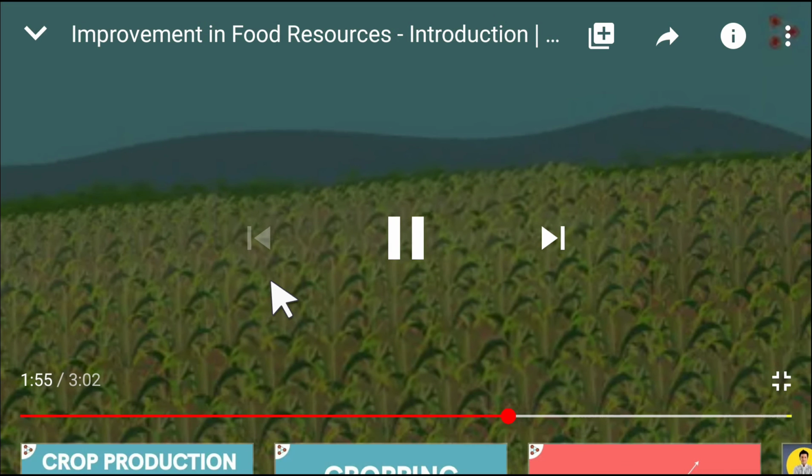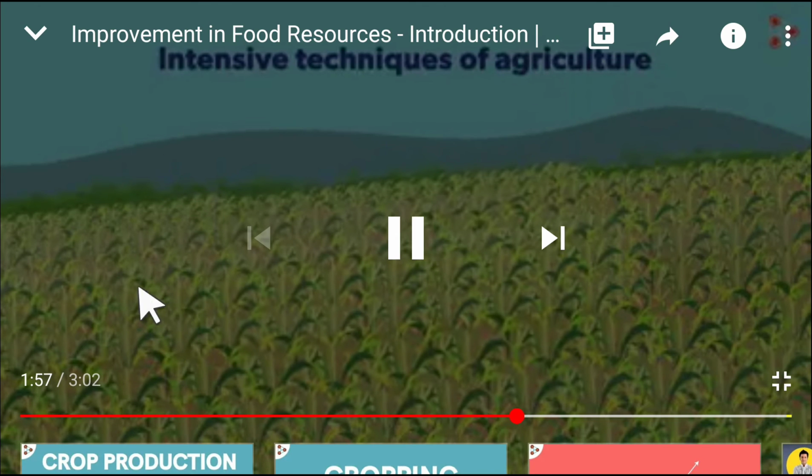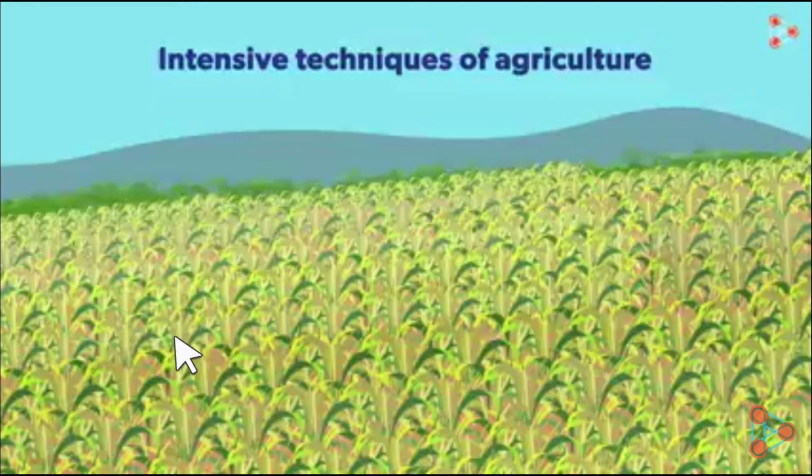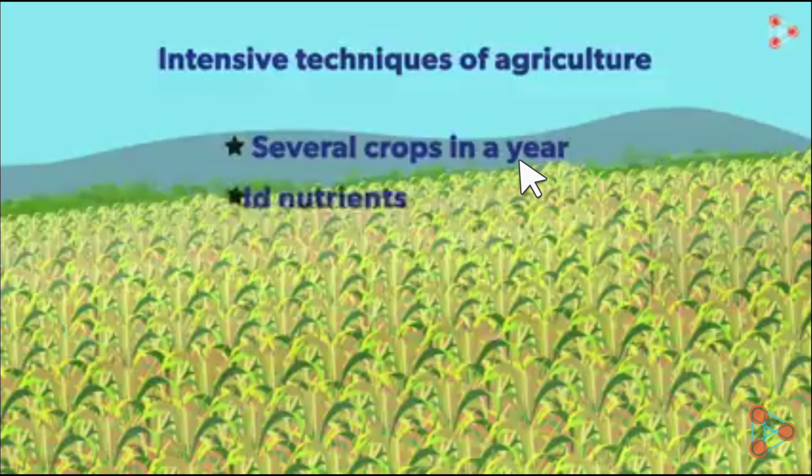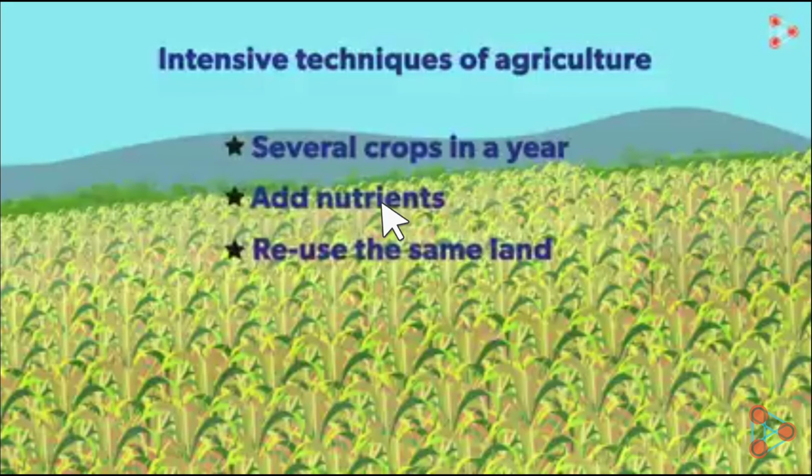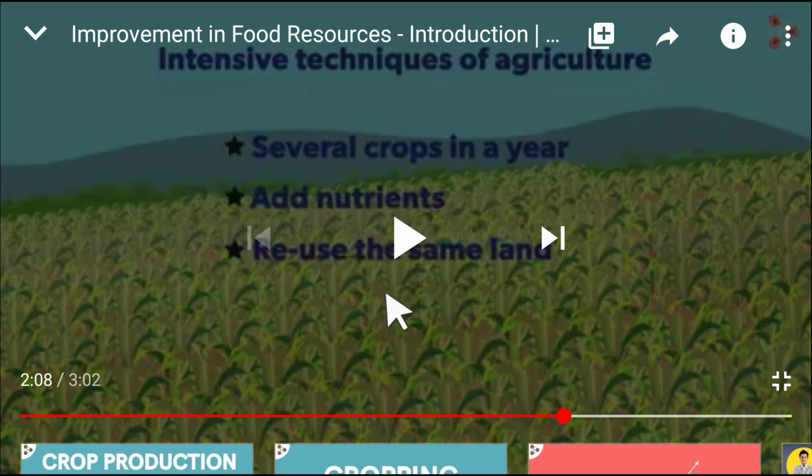There are intensive techniques of agriculture. But what do we mean by intensive techniques? It means we should have better quality agricultural techniques, and get more crop from a given piece of land. We should be able to take several crops in a year. We should add nutrients to the soil and we should reuse the same land.